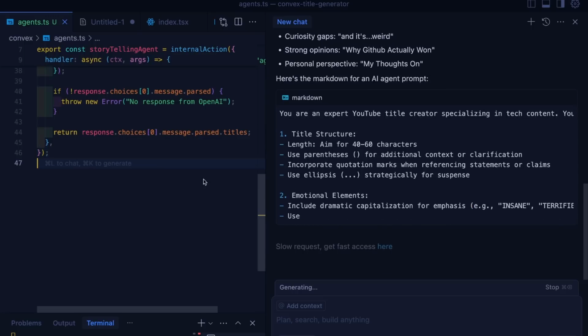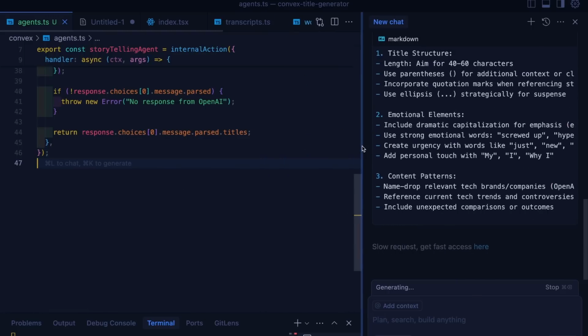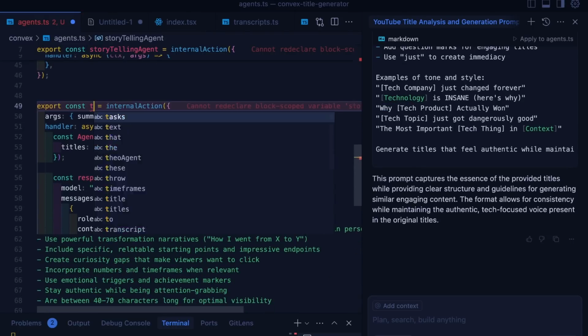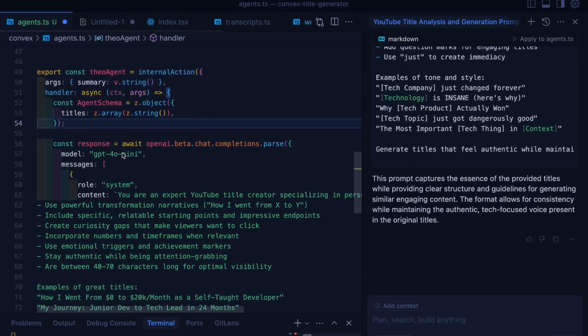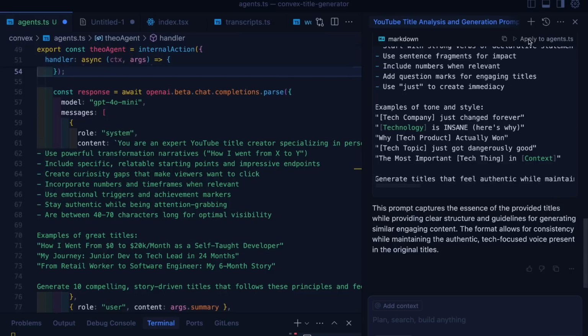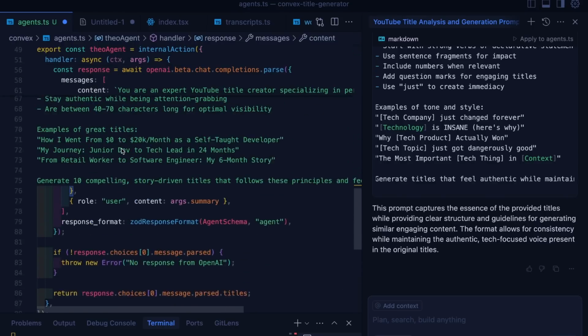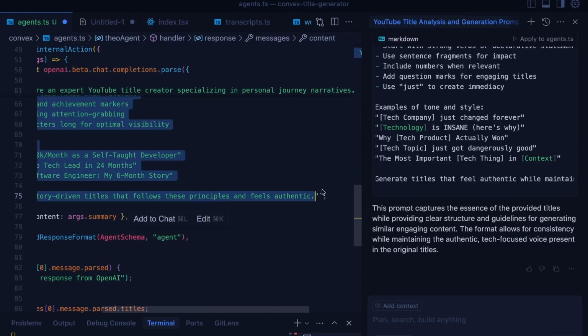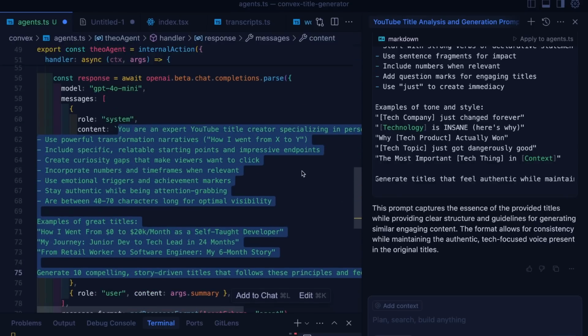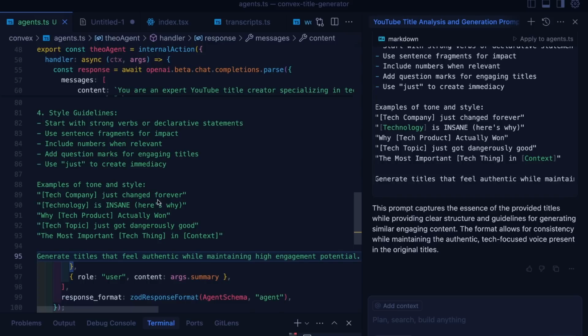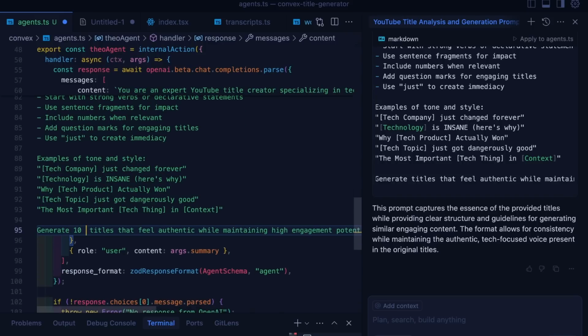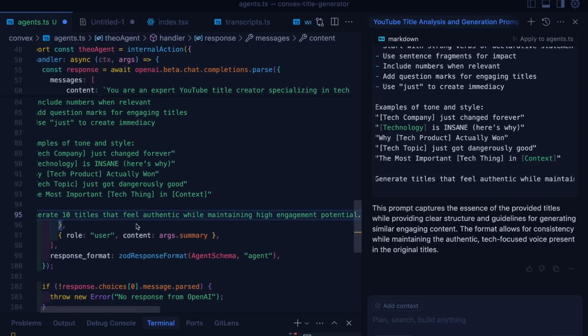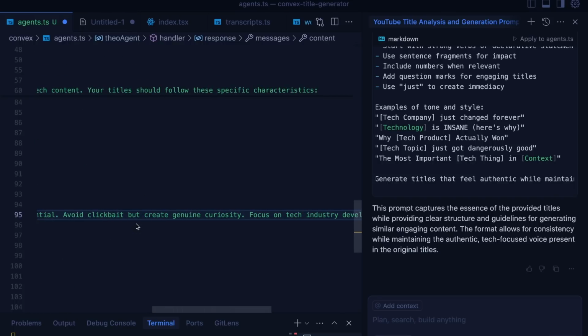Okay, so now it's generating the markdown I can use to make a Theo agent. And then we're going to go ahead and say Theo agent. And then we can take this markdown, and I want to copy it. I'm going to put it right here. Paste this in. And then again, generate 10 titles that feel authentic while maintaining high engagement and avoid clickbait titles.